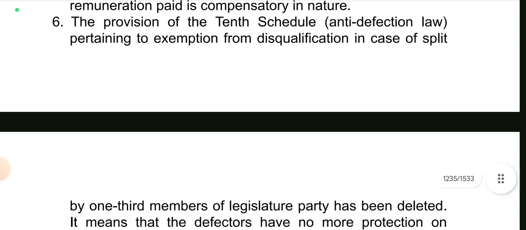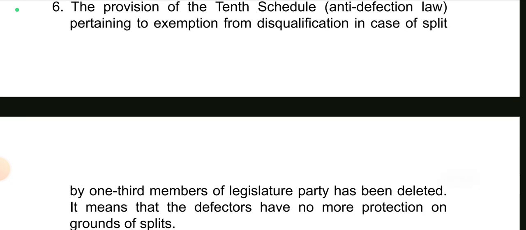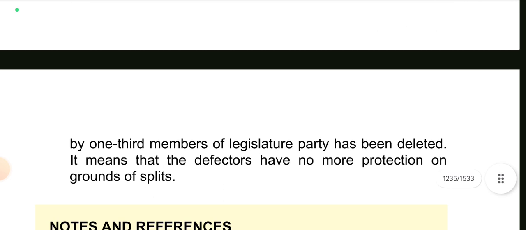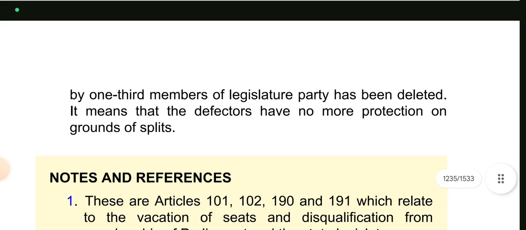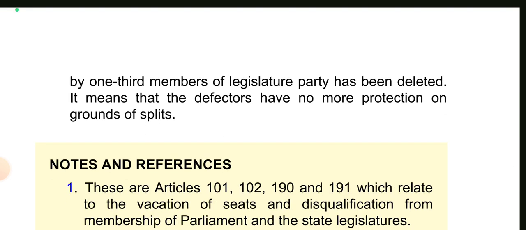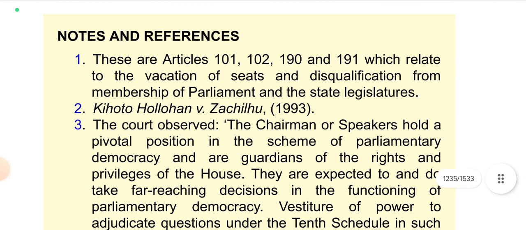The provision of the 10th Schedule, Anti-Defection Law, pertaining to exemption from disqualification in case of split by one-third members of legislature party has been deleted. It means that the defectors have no more protection on grounds of split.